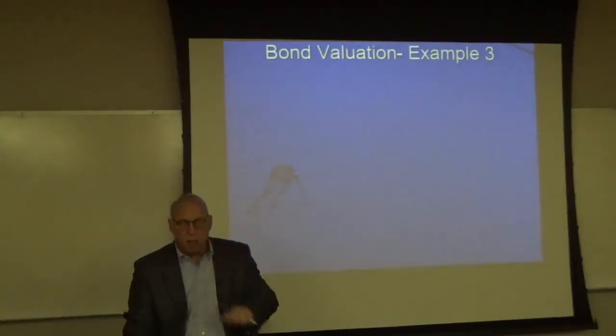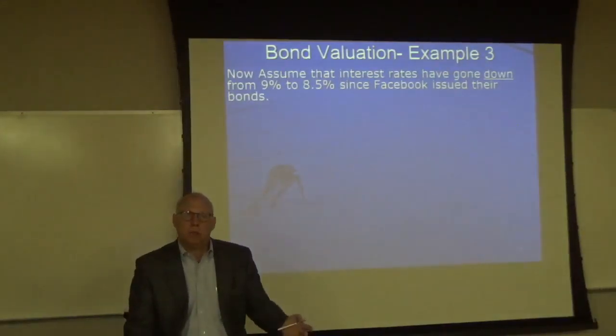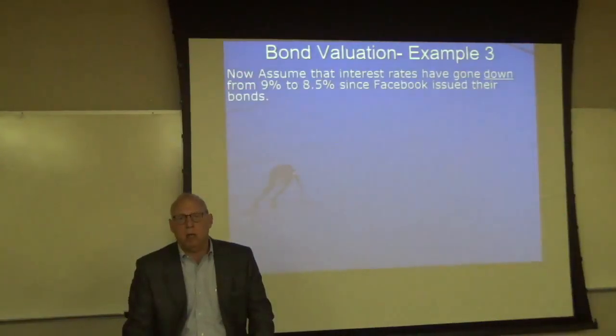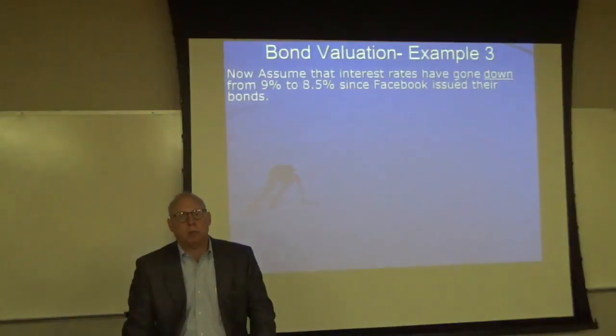All right, let's look at another example. Now, assume interest rates have gone down. So now you're looking at a 9% bond and an 8.5% bond. Well, which bond would you rather own? Clearly you'd rather own the 9% bond if the risk is the same. Therefore, to make investors indifferent between the 9% bond and the 8.5% bond, the price of the 9% bond will go up. Interest rates go down, the price of the bond, the present value of the bond, goes up. Now if you buy this bond at the higher price, you'll earn 8.5% on your investment.